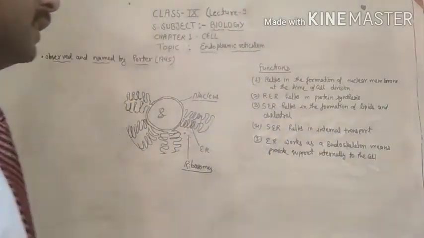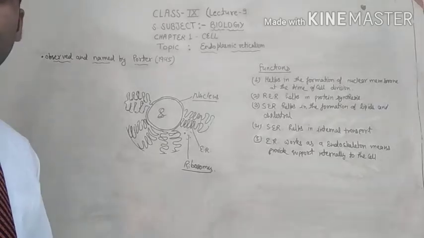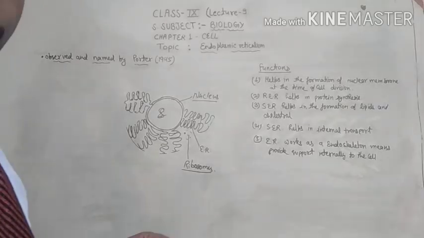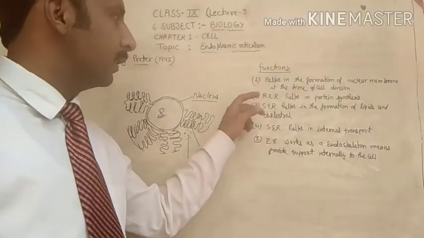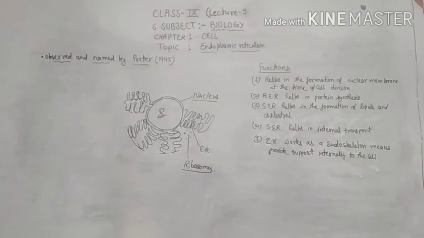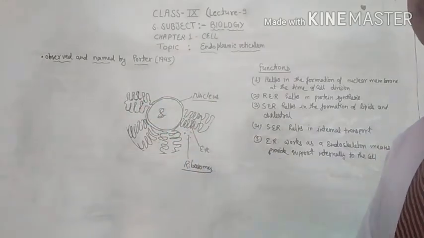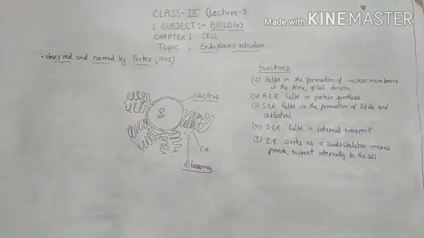So what are these? These are the functions of the endoplasmic reticulum. Not rough, not smooth, both. The first one is to help in the formation of nuclear membrane at the time of cell division. You know very well, this is the nuclear membrane. So at the time of cell division, the ER helps in the formation of nuclear membrane.